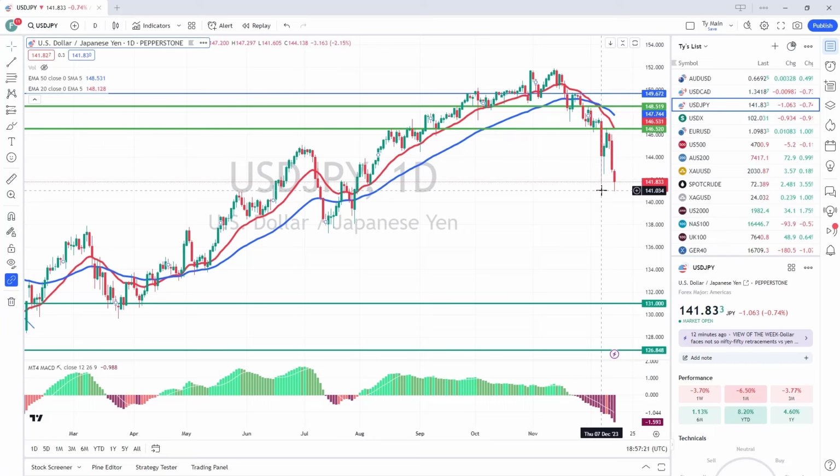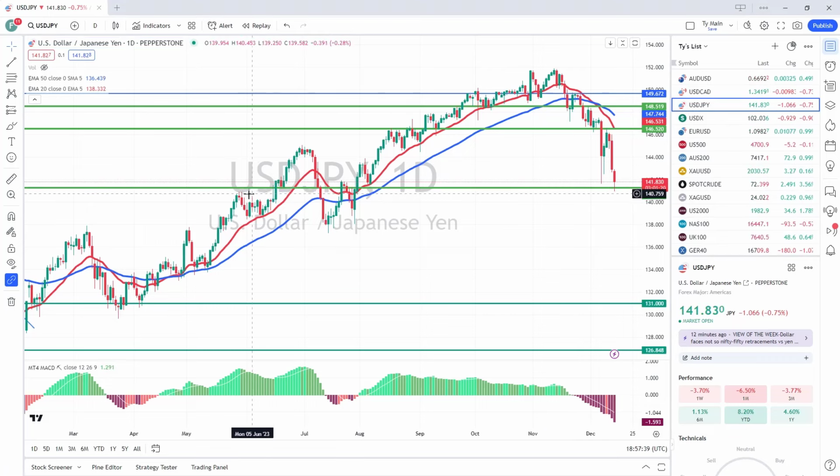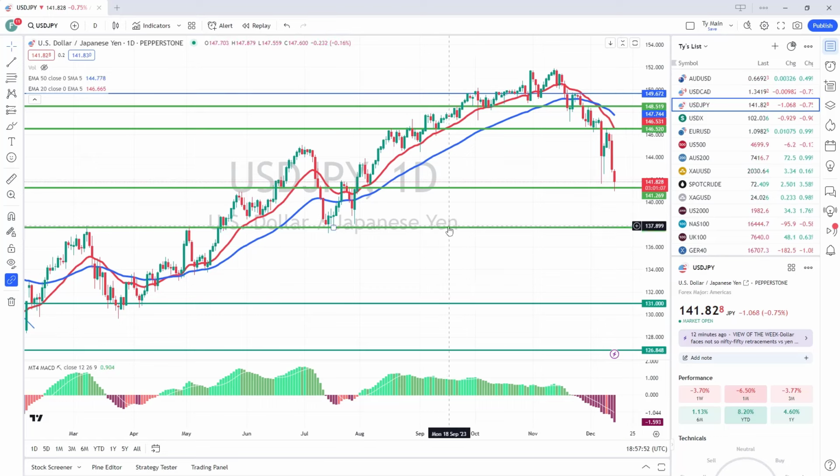So the fact that it's finding support potentially at this level, there's still a little bit to go, but there is a little bit of support here that could form. I'll pop a horizontal line right through there. Okay, this area here, I would expect to find some sort of support. It's going to probably bounce off here, but the way that it's been falling, it's not going to surprise us in any way, shape, or form to find it back at 137. This is probably the main support level now, where I would be looking to find real support. It's still a little bit to go, of course, but it's done all the right things for us so far.